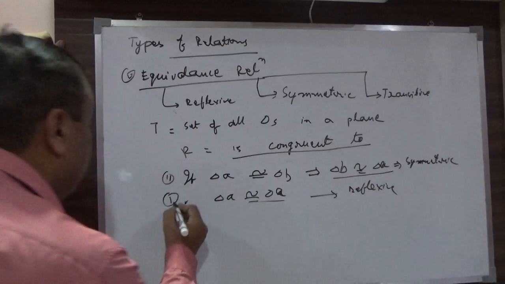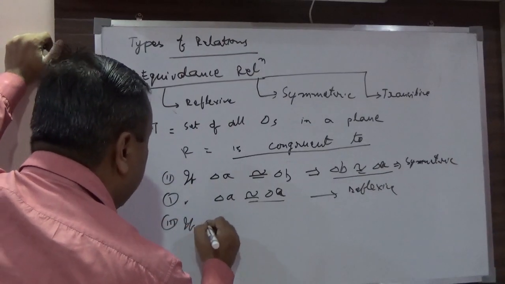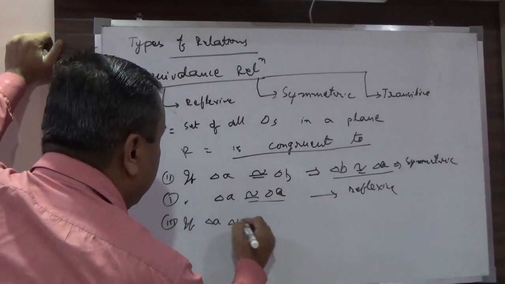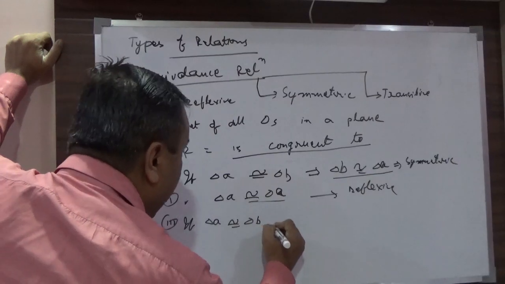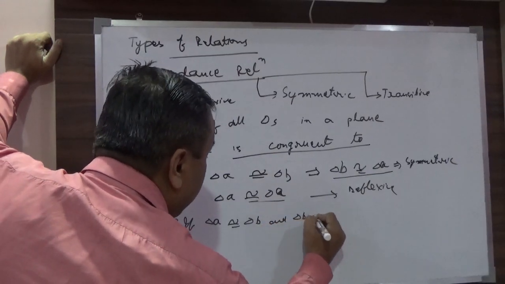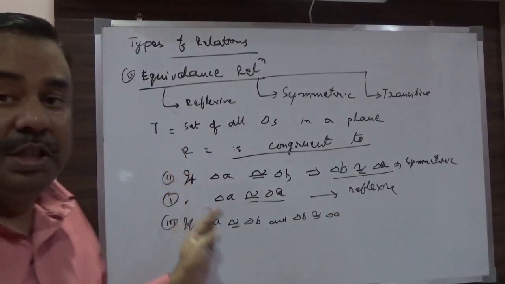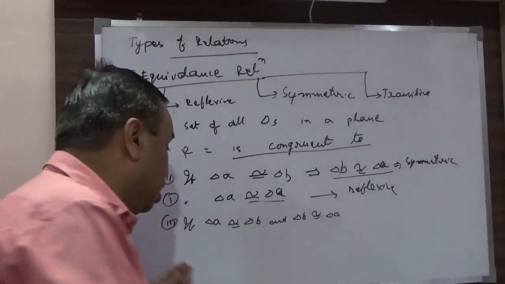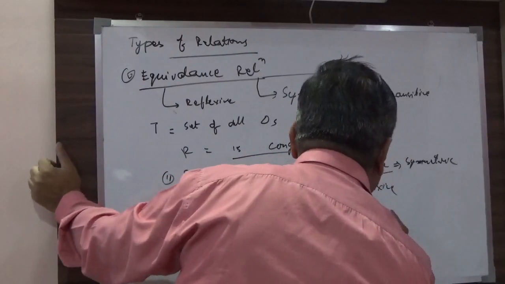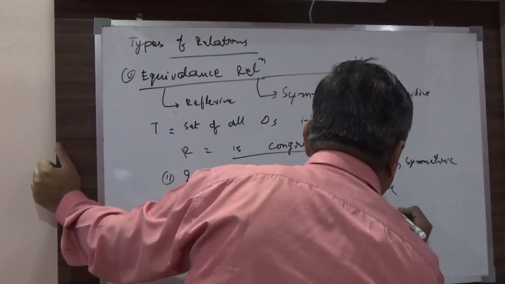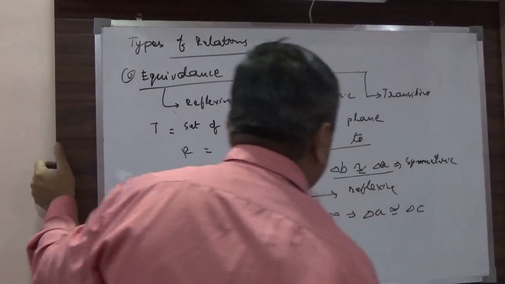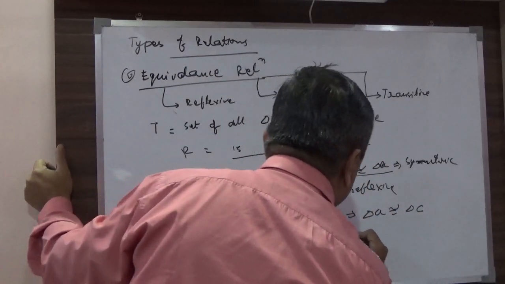And the third thing, if triangle A is congruent to triangle B and triangle B is congruent to triangle C, I can say that all three triangles are congruent to each other. So I can say triangle A is congruent to triangle C. So this is transitive also.